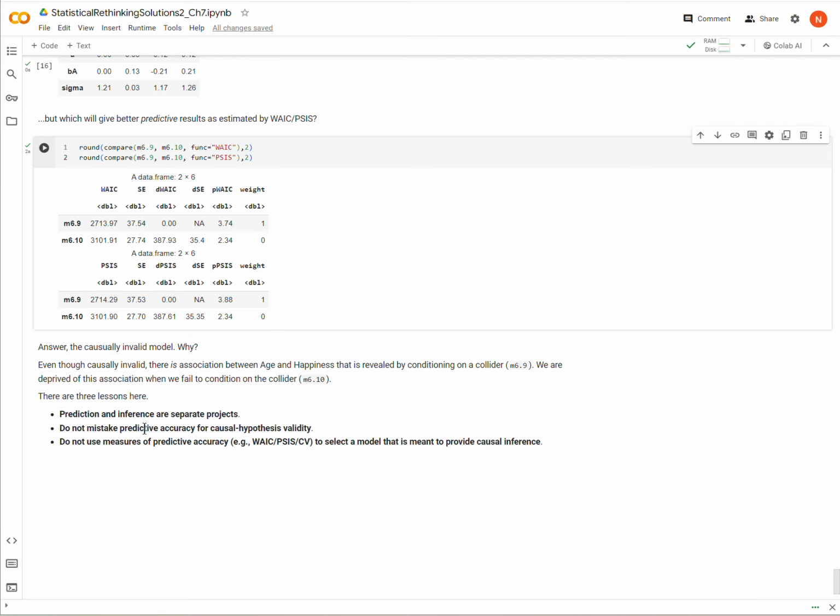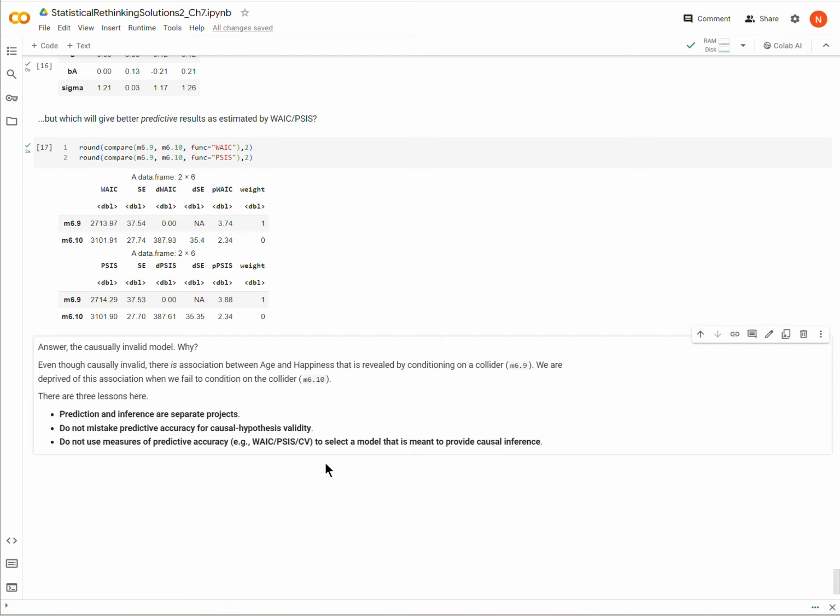Just because a model is making correct predictions does not mean that it is based upon a model that is providing correct causal interpretations. Because of that, we should not use measures of predictive accuracy, WAIC, PSIS, or cross-validation, to select a model that we hope is providing correct causal inference.